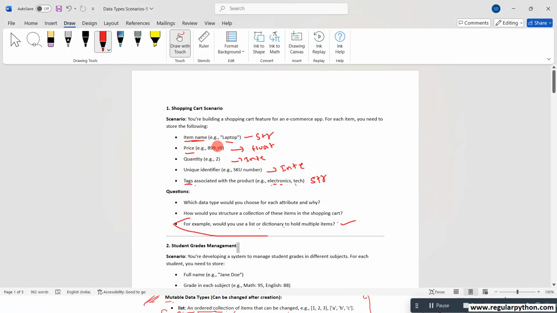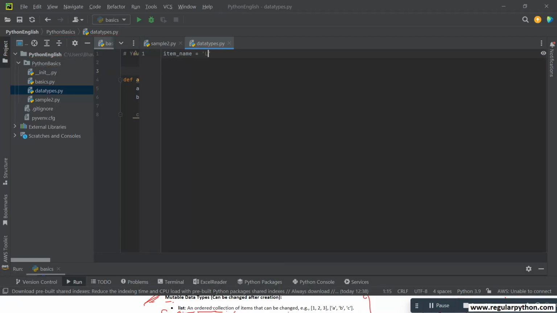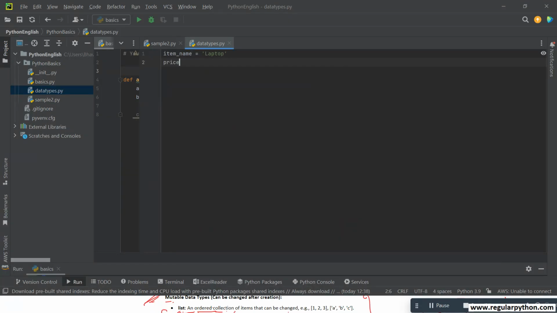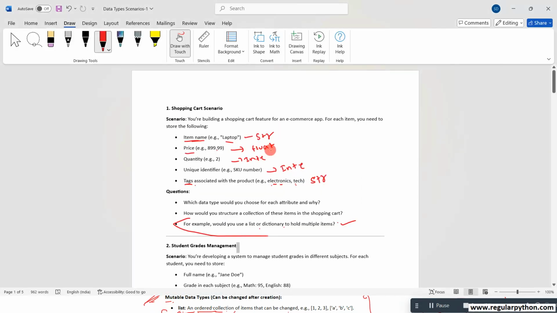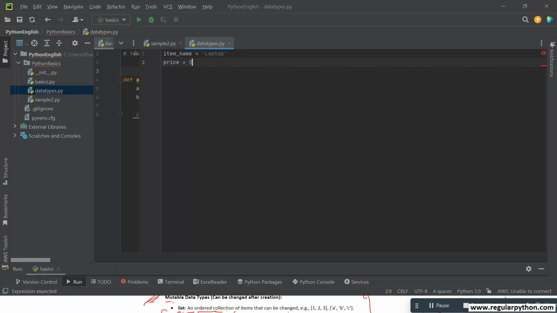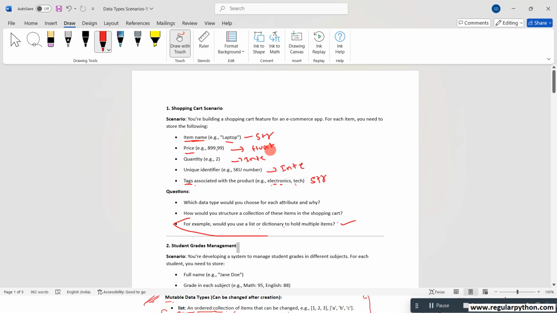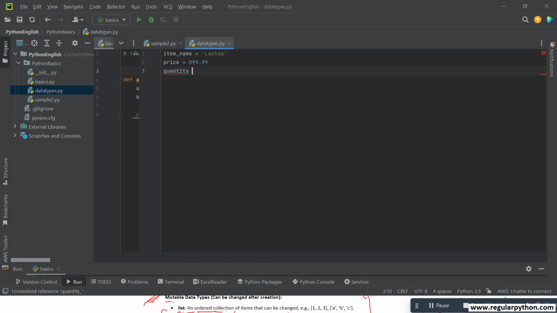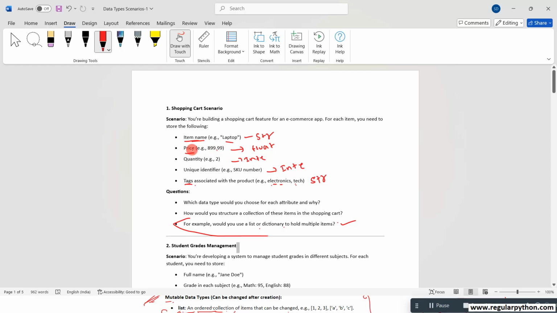So item name, he is saying laptop, and price is equal to some number he is giving, 8999.9, and quantity. Quantity is equal to 2.